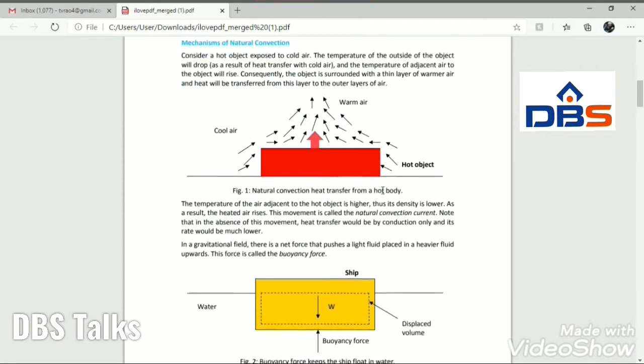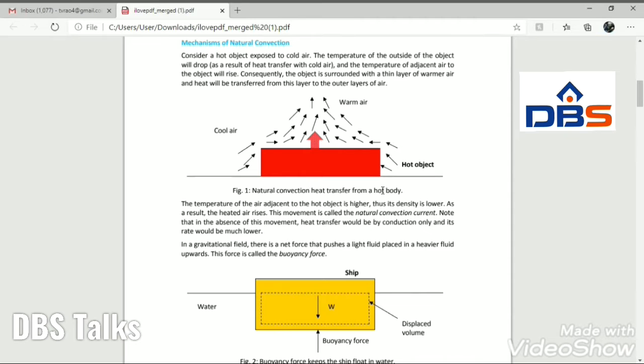Now we'll see the mechanism, how natural convection takes place. If there is any hot object, a hot body, and surrounding the body there is a fluid medium, or air, generally the air is at ordinary temperature, and the hot body is at a very high temperature.